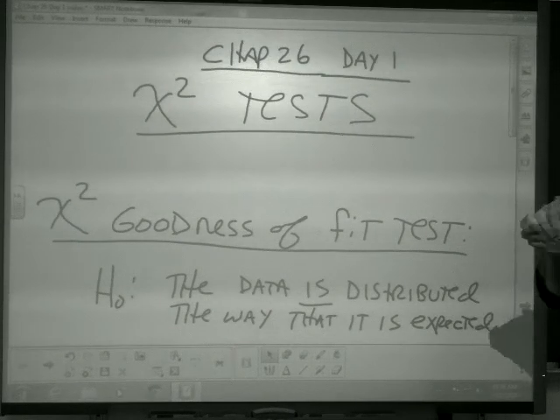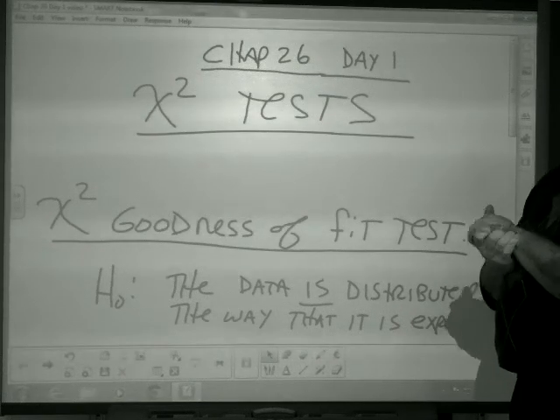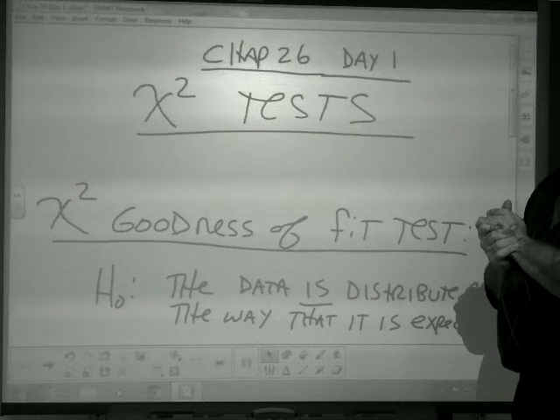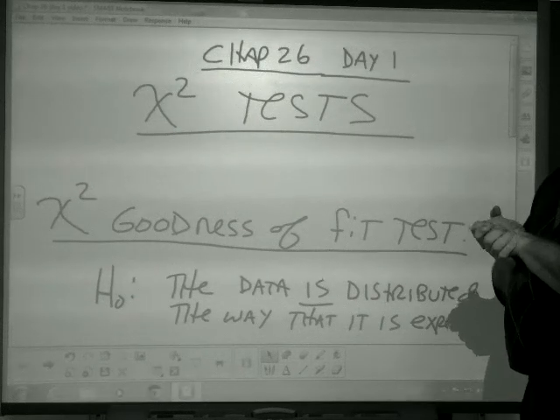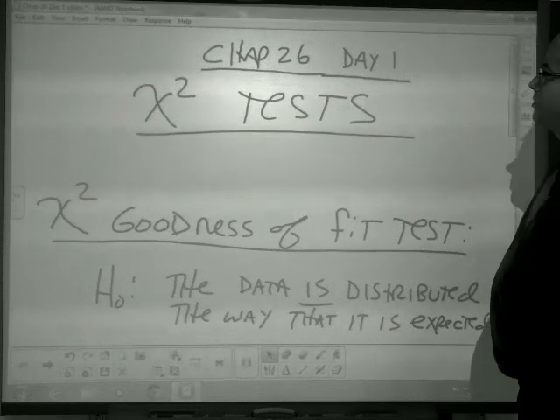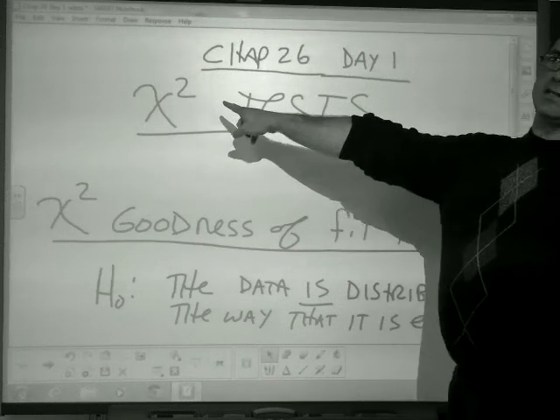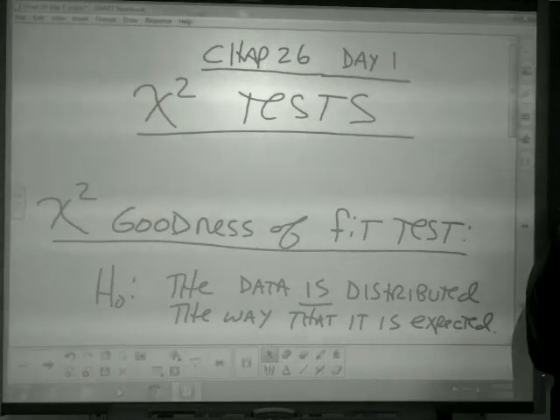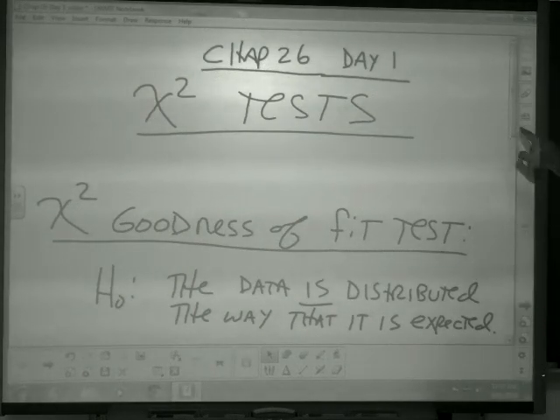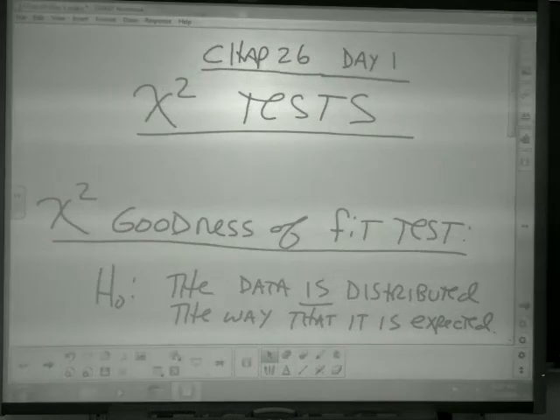All right, so for chapter 26, we started talking about in class some of the scenarios around how it starts out in 26. So I'm going to give you some notes, and then when you come to class, we're going to work on some problems. But chapter 26 is all about what we call chi-squared tests, C-H-I, chi-squared tests. And the first chi-squared test we're going to talk about is called a goodness of fit test.